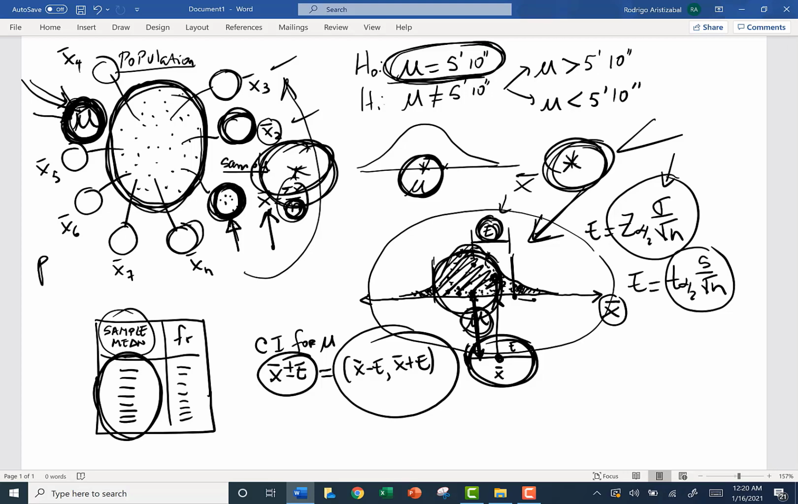Then in the next chapter we are going to construct confidence intervals for only two parameters, the confidence interval for the mean and the confidence interval for the proportion of the population. And in the last chapter we are going to test hypotheses about only two parameters: the mean and the proportion of the population. And that is all the topics that we are going to cover in this course.